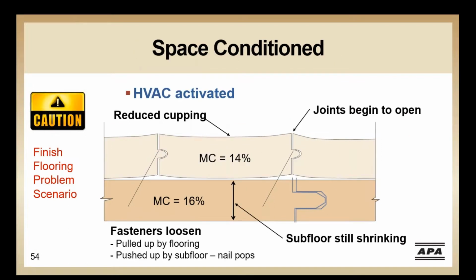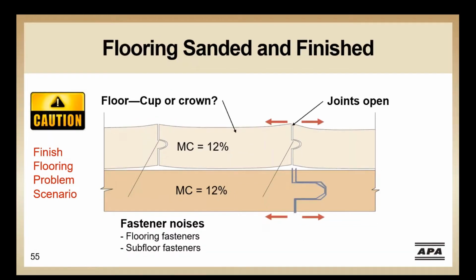We'll now come into our home and we'll turn on the HVAC system, and the moisture content decreases on both, and the hardwood and subfloor begin to shrink. This can result in the beginning of gaps in the hardwood joints that begin to open, as well as nail pops that can occur as the subfloor shrinks. As the floor continues to dry, the cupping remains, but the gaps may become a little more severe.